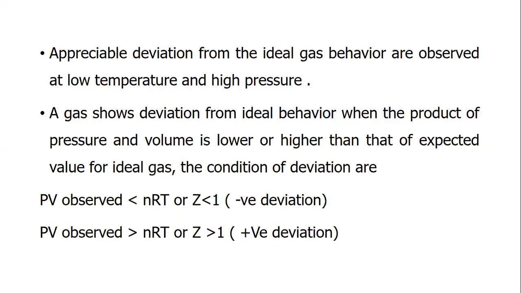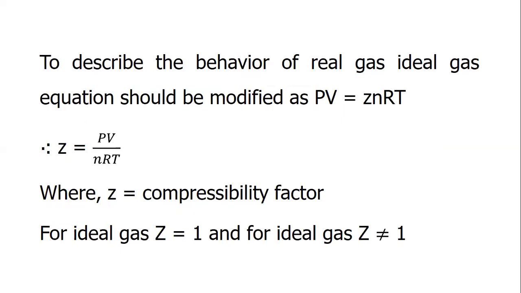The conditions of deviation: if Z equals PV by nRT is less than 1, negative deviation. If Z is greater than 1, positive deviation. To describe the behavior of real gas, the ideal gas equation should be modified: PV equals ZnRT, so Z equals PV by nRT, where Z is the compressibility factor.